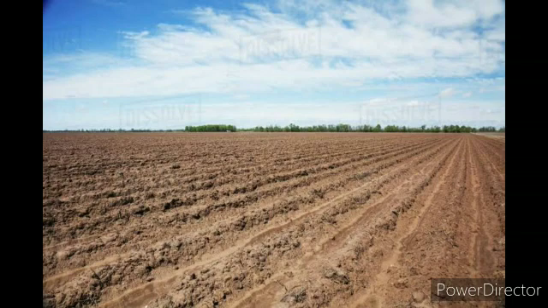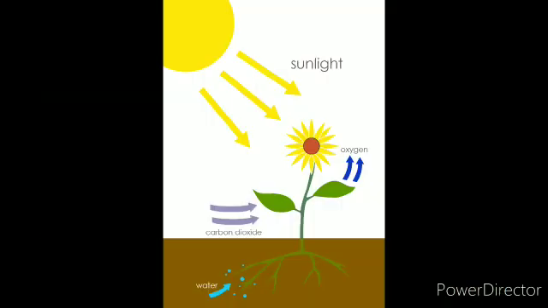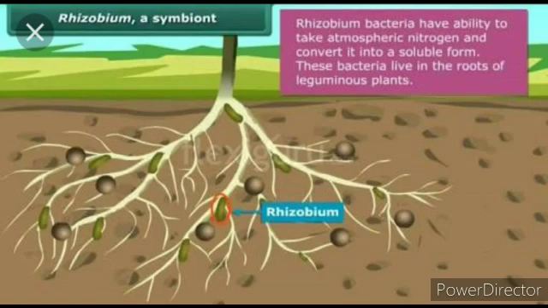You know that nitrogen is present in abundance in the atmosphere. Plants cannot use nitrogen gas. They use carbon dioxide for photosynthesis. Plants need nitrogen in a soluble form. The bacteria called Rhizobium can take atmospheric nitrogen and convert it into a soluble form.